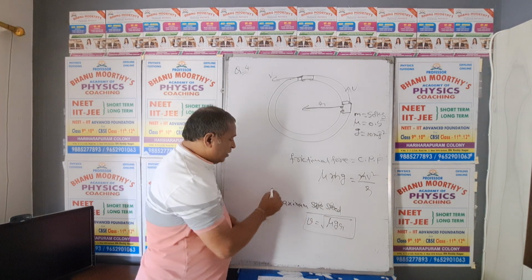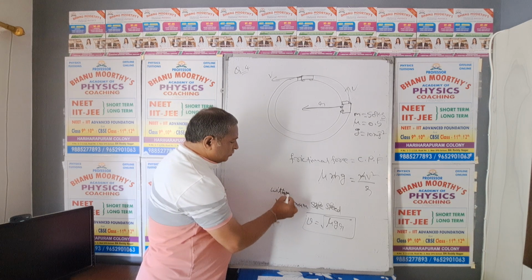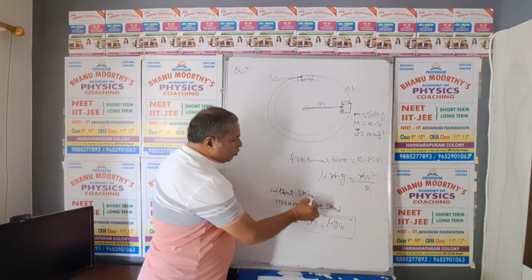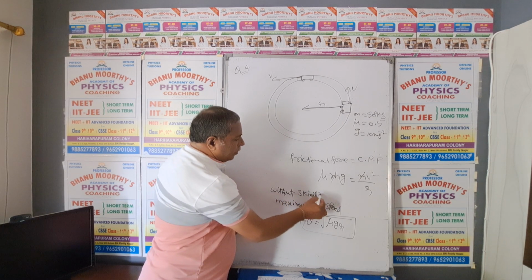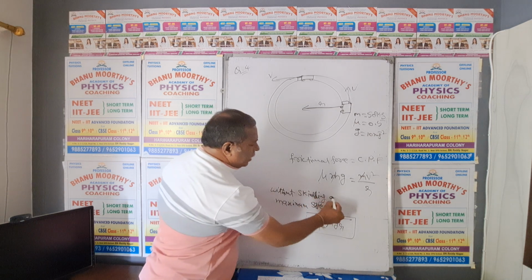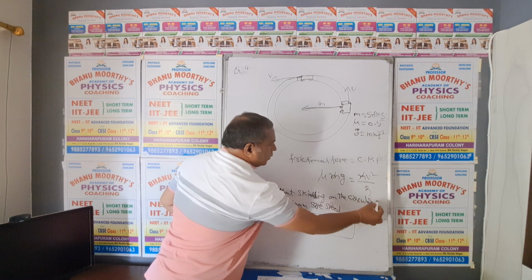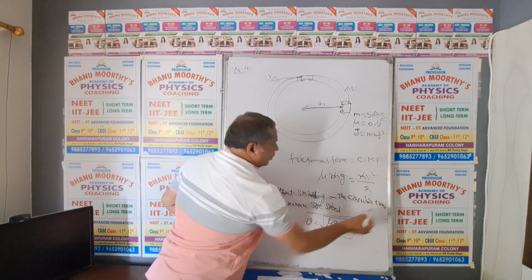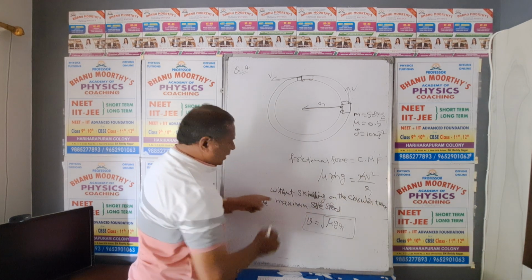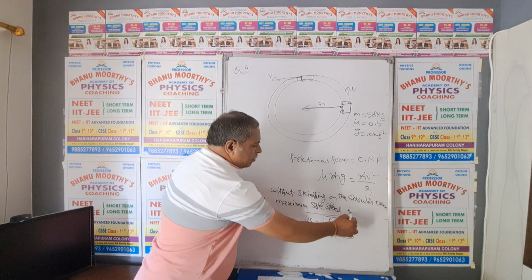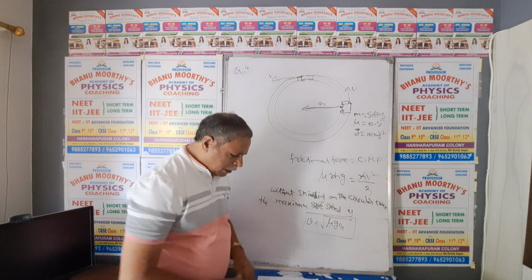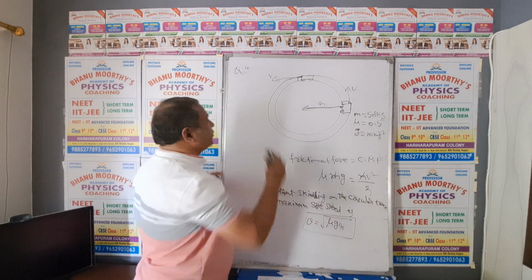So without skidding on the circular track, the maximum safe speed is this. Okay. Let us move to the next concept.